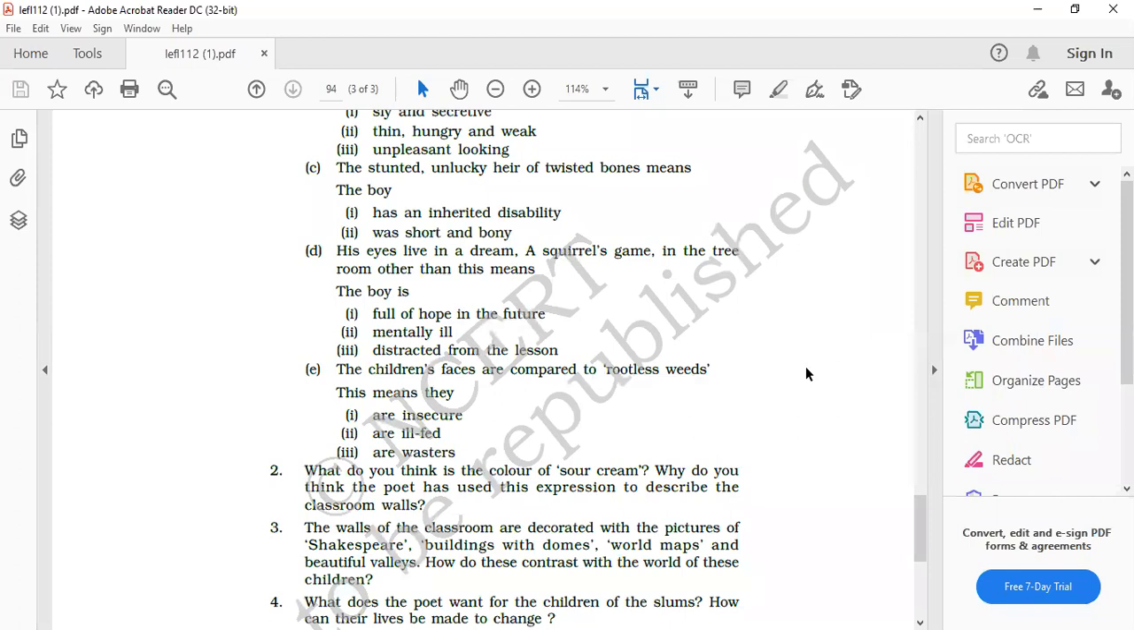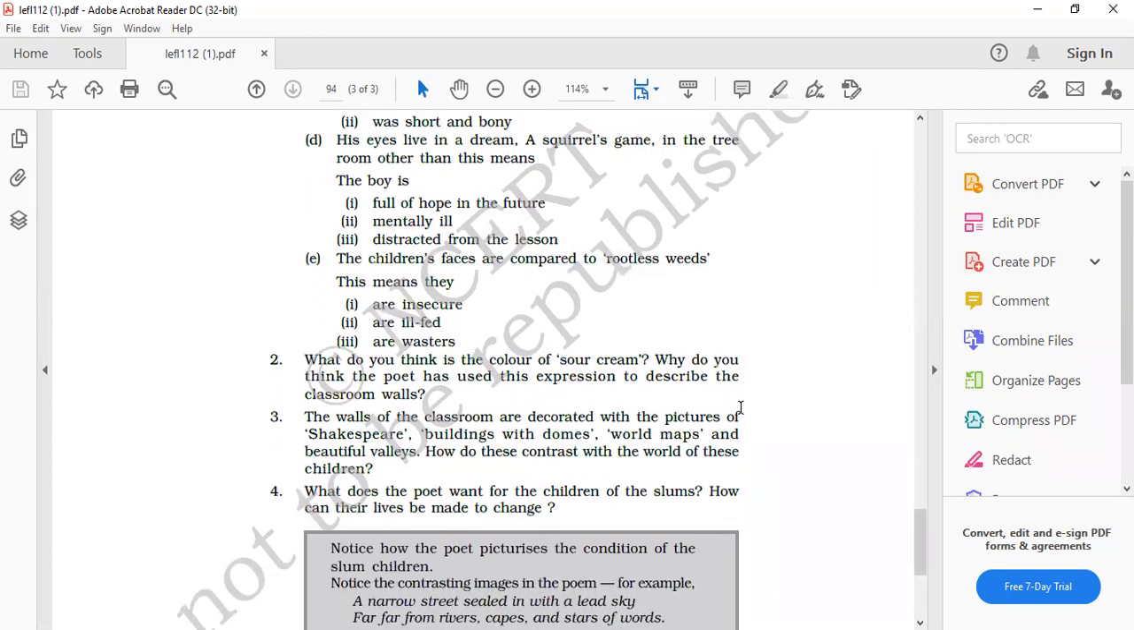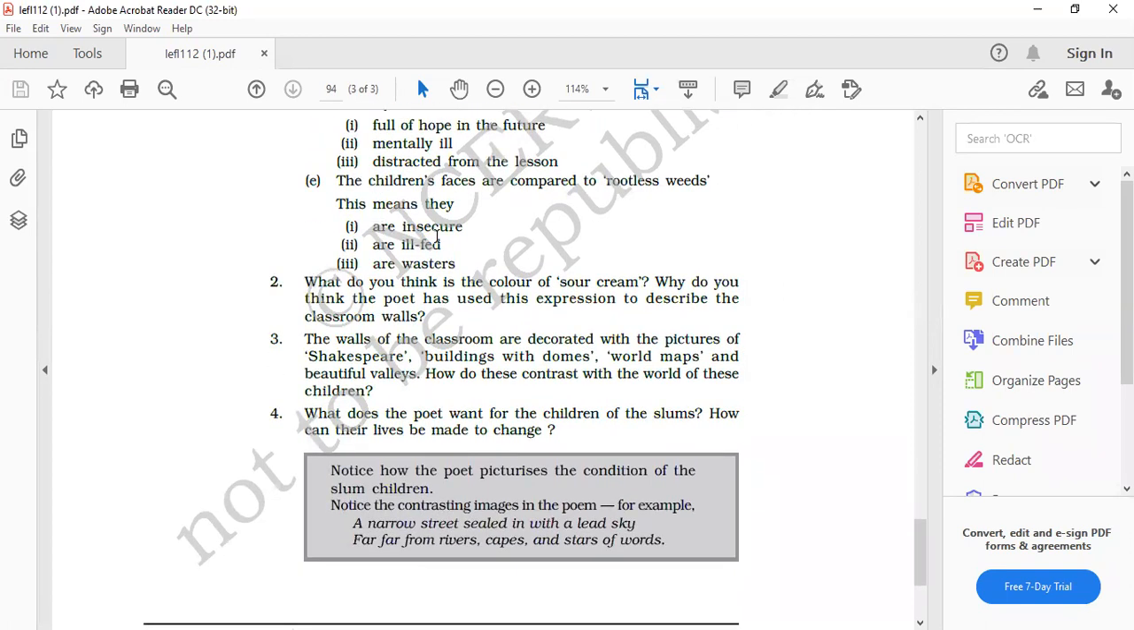These children are just like these rootless weeds. Their future is insecure. They don't have any security of their future. What they are going to do in the future, they don't know. Okay. Next, coming to question number 2. Now I can see Nishant Thakur, and after that Jessie Clare.